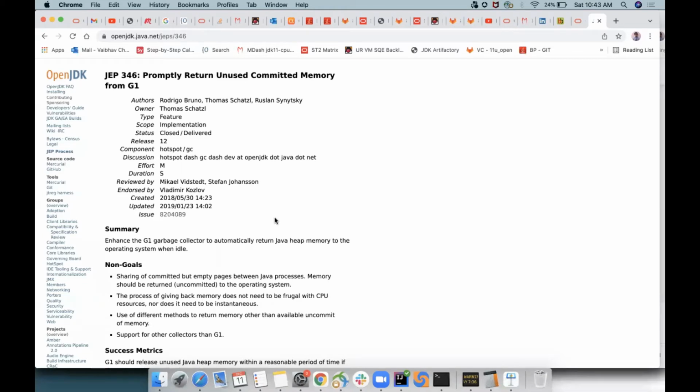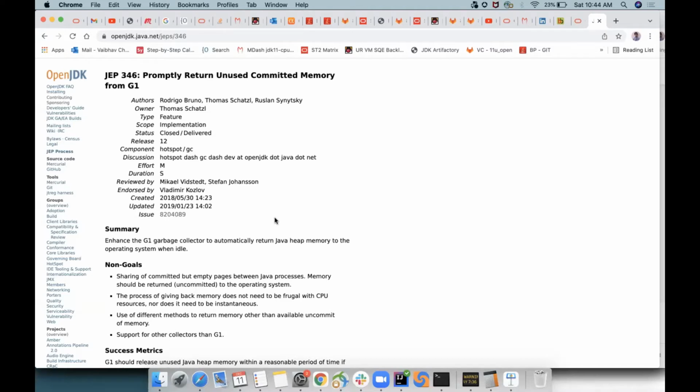We now have smart techniques to identify the uncommitted heap, the heap which is not getting used, and return it back to the operating system. Even if the garbage collector is not running, we are in a good position to return it back to the operating system.